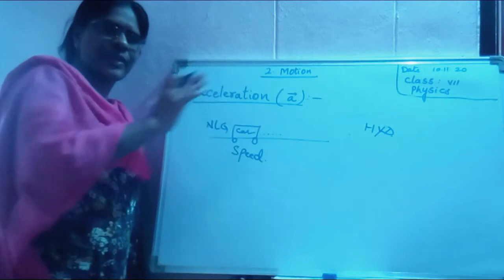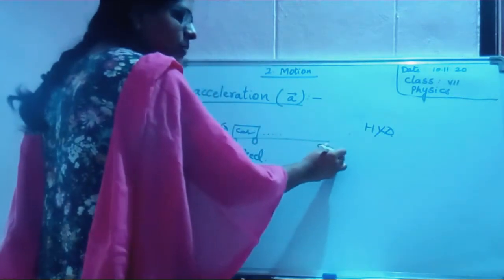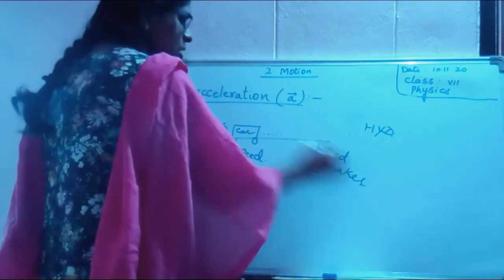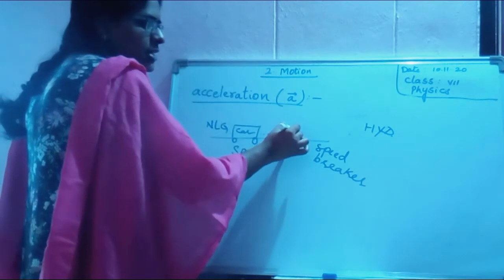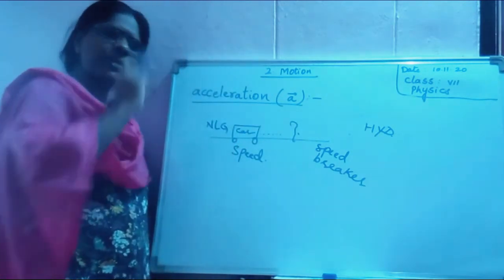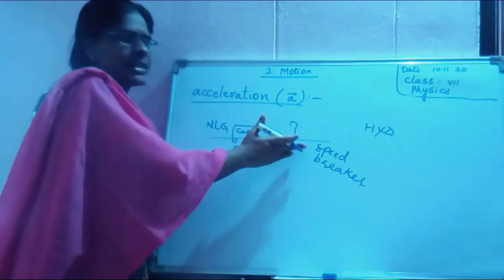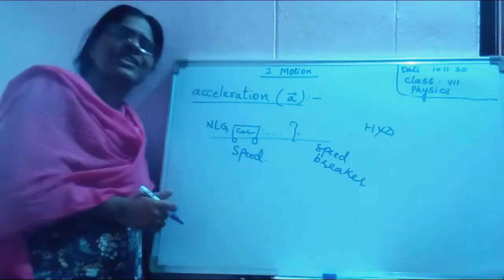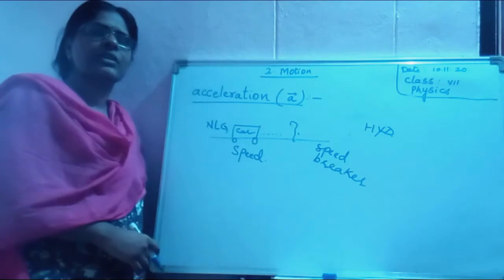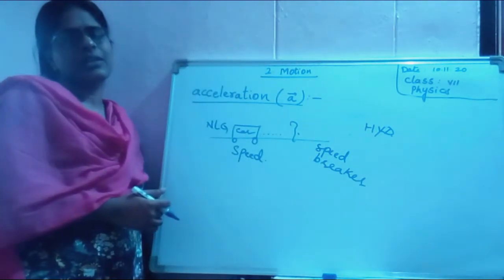See, whenever we are reaching any place, does the road always remain the same? Always a straight one only, or are there speed breakers, or someone coming, or some animals have come? Do you move with the same speed? If you are moving at 100 kilometers per hour and an animal comes in between, do you move with the same speed? No. Then what will you do there? You will decrease your speed. Yes or no?